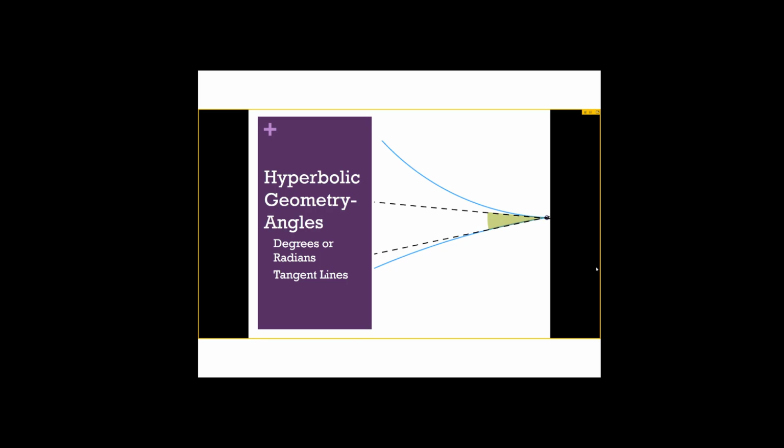Angles, we are again going to measure in units of degrees per radian. However, we still can't measure them easily. Well, we can't measure them directly because they're still curved. But since this is a 2D shape, not a 3D shape, we're not going to use the same method of using a plane, but rather we're going to draw lines that go through the points that are tangent to the curves and measure the angle in between them.